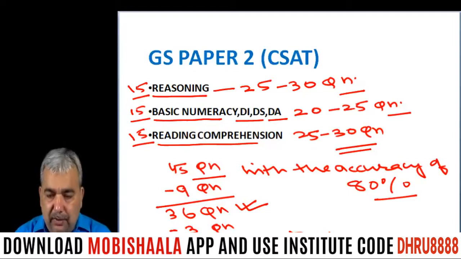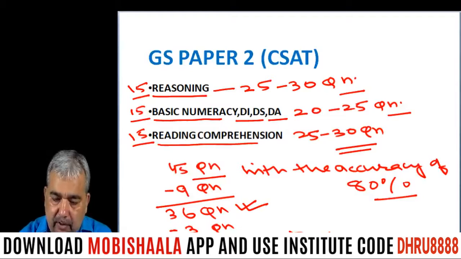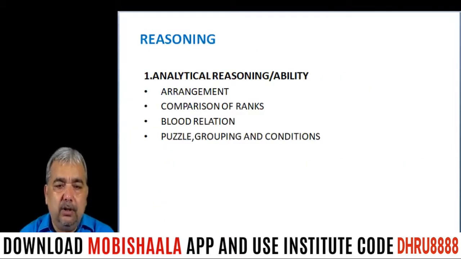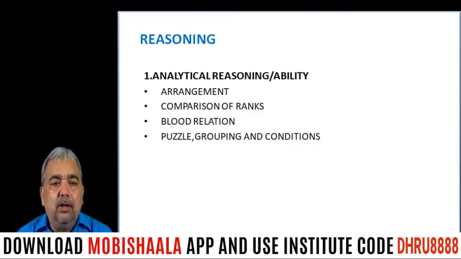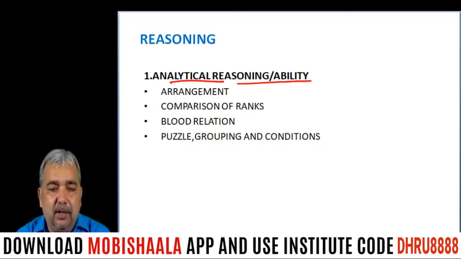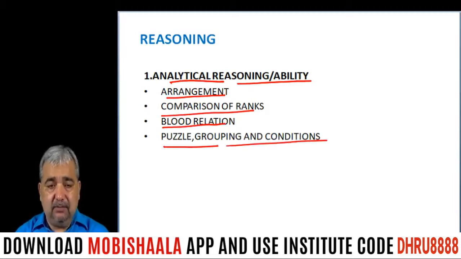Okay, I am coming to the topics, and first I am discussing the topics from reasoning. In reasoning, the first area is analytical reasoning, or you can say analytical ability. And there are four chapters that you can see: arrangement, comparison of rank, blood relation, puzzle, grouping, and conditions.